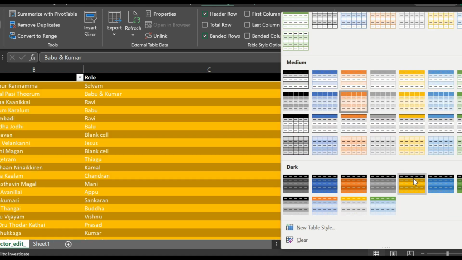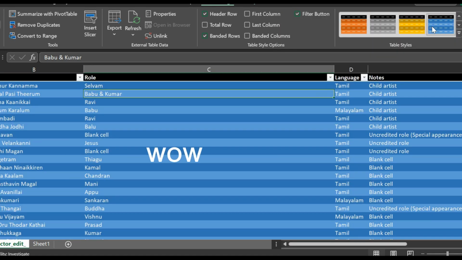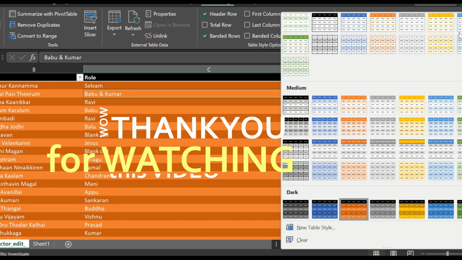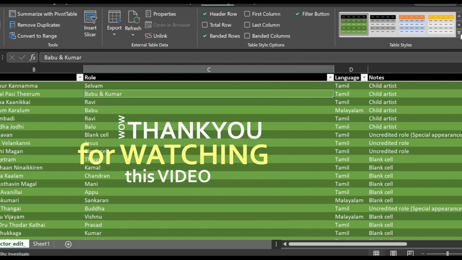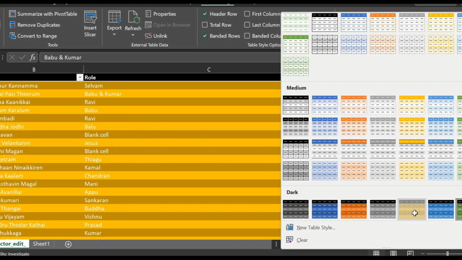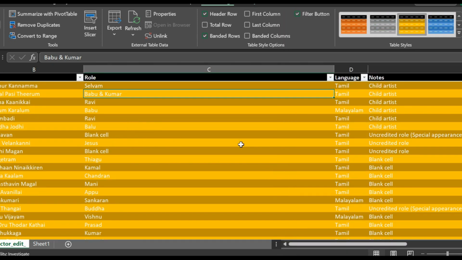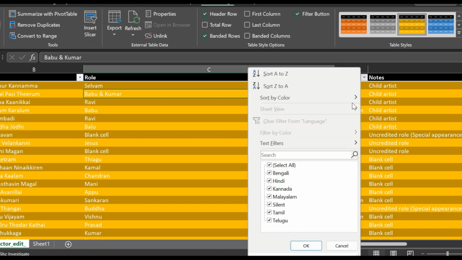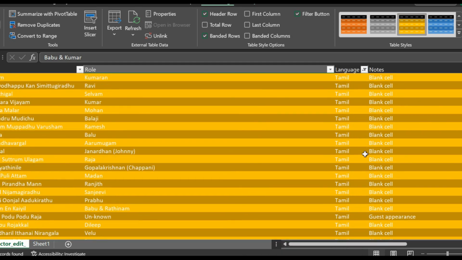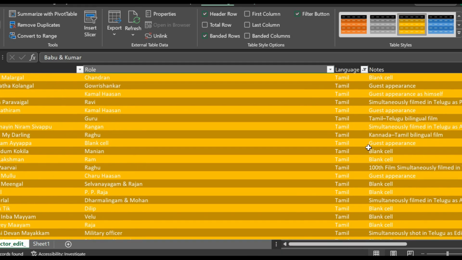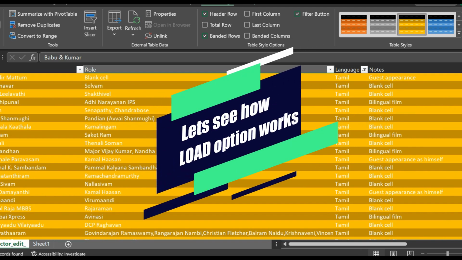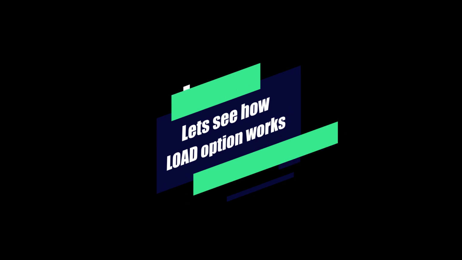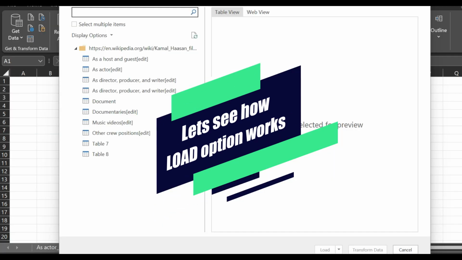We can format the color of the table that we have downloaded. Previously, we clicked on Transform Data.